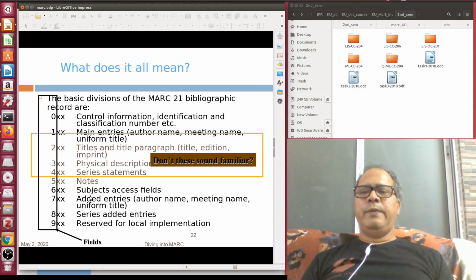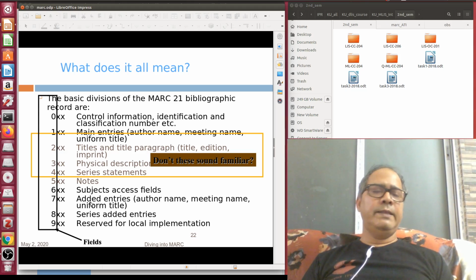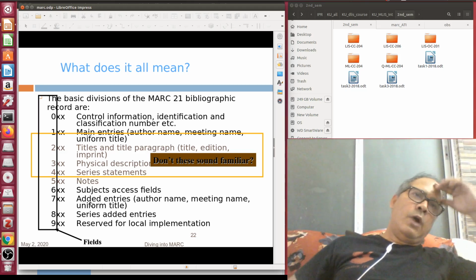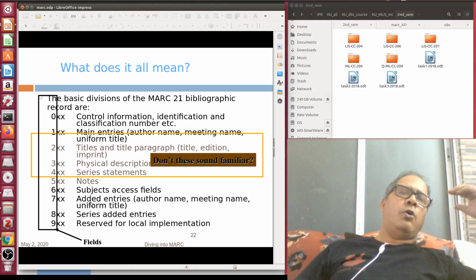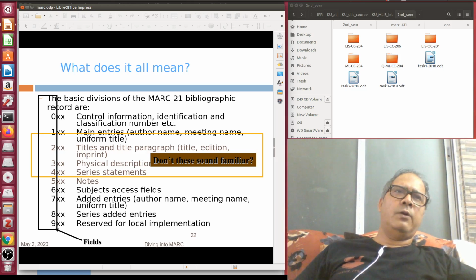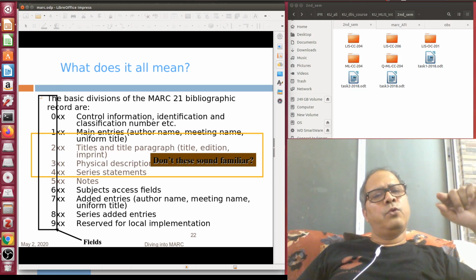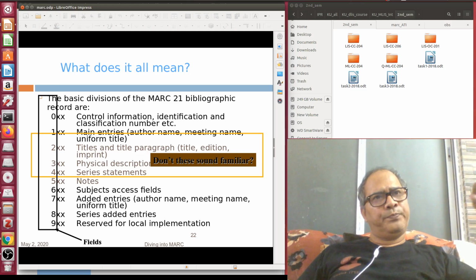7xx is basically meant for the added entities. There is a difference between CCF and MARC 21. In CCF you have seen that most all the persons associated with the documents we are cataloging, like author, compiler, translator, illustrator, photographer, all names go to the field 300 along with the role code.